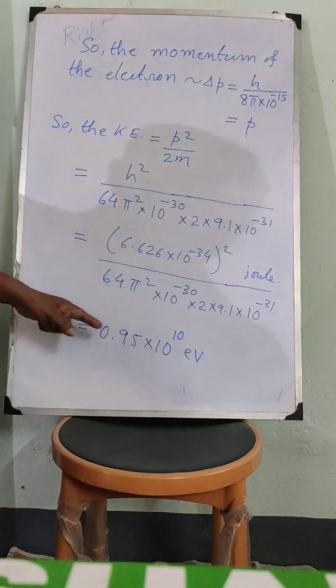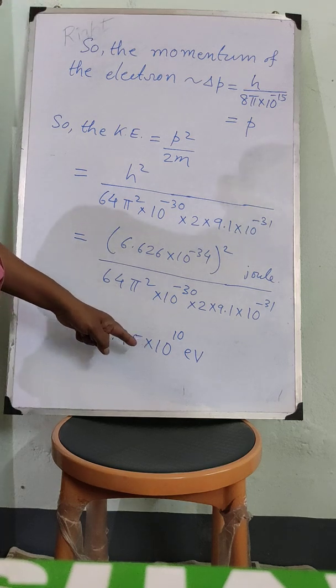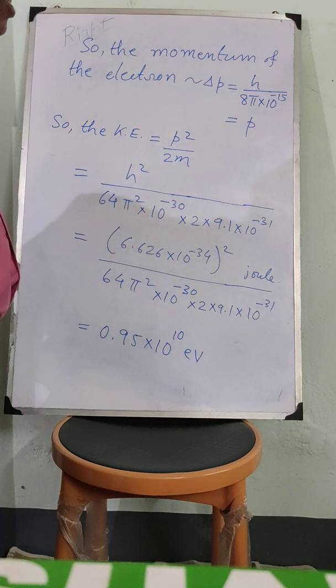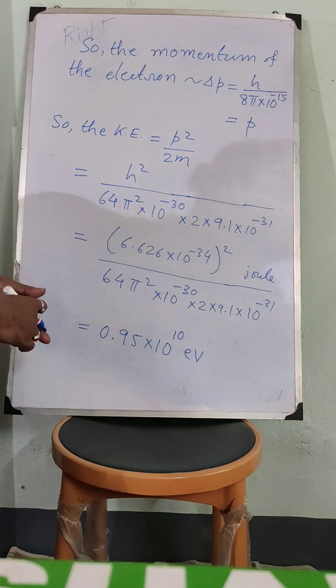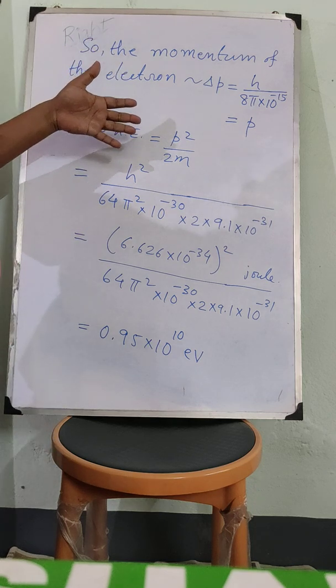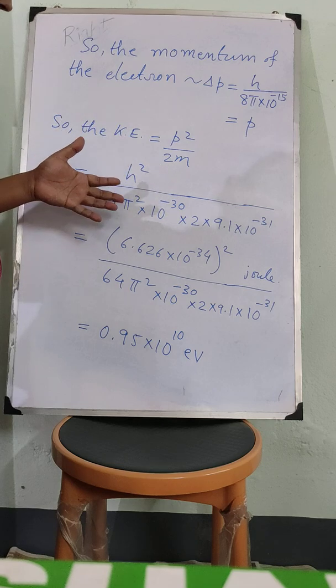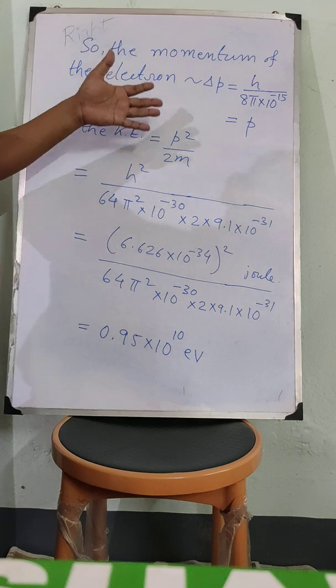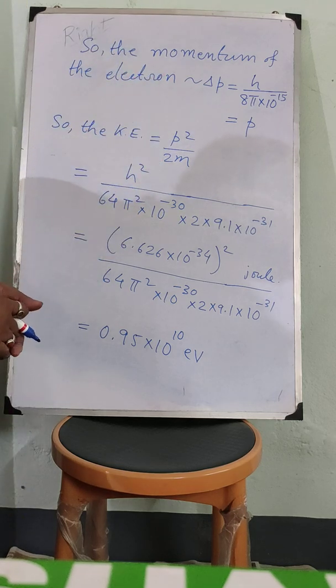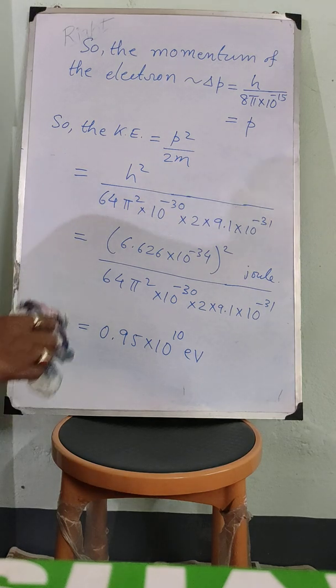So this will be the kinetic energy of the electron inside the nucleus. You have seen that to have an estimation of the kinetic energy of the electron, we have used the Heisenberg's uncertainty principle. Okay, now we will see another example.